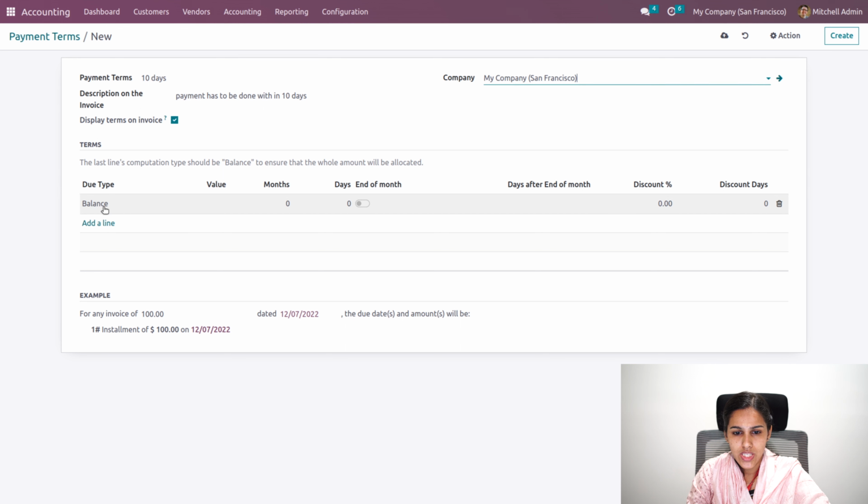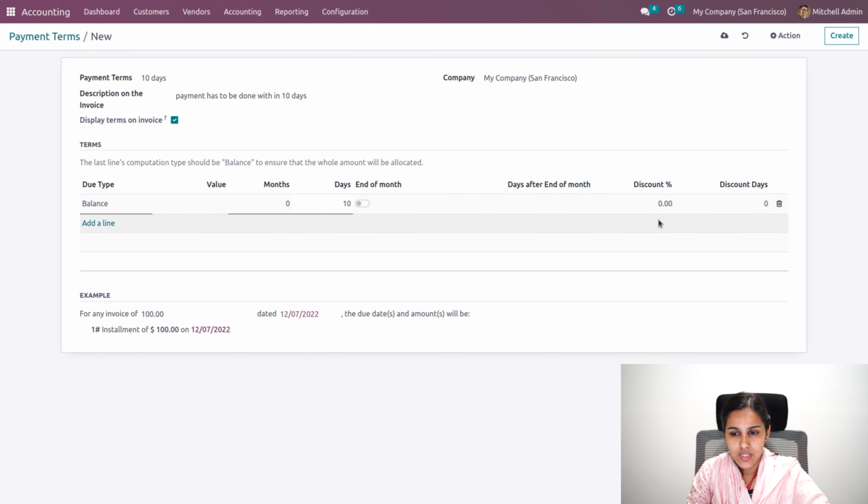And here we can add the due type, that is 10 days. Here we can add 10 days, and we'll also have an option of providing a discount. This is what we call early payment discount. This is a new feature in Odoo 16. So if the customer makes payment within 10 days, he will get a 1% discount. So I can add it over here, and that will be automatically taken.